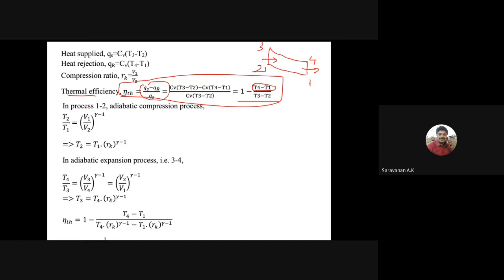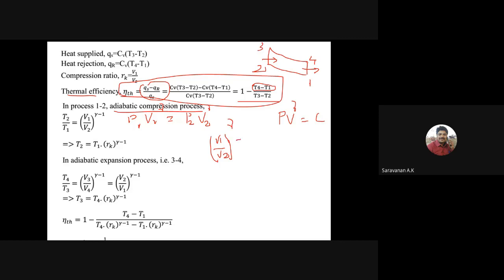So generally it is an adiabatic compression process. What we are using is PV power gamma is equal to C. So for process 1 and 2, P1 V1 power gamma is equal to P2 V2 power gamma.